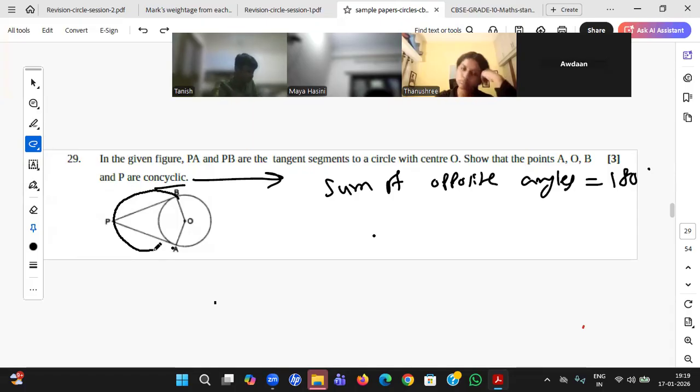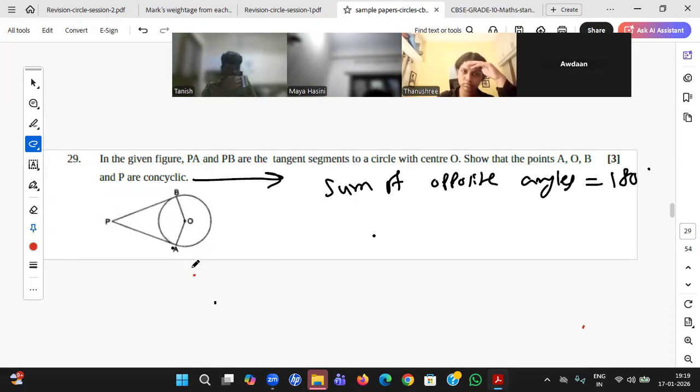If I draw a circle, something like this, all the points should be lying on the circle. That is what I said. So then why should we prove that opposite angles are 180? Yeah, you see, that is geometry.